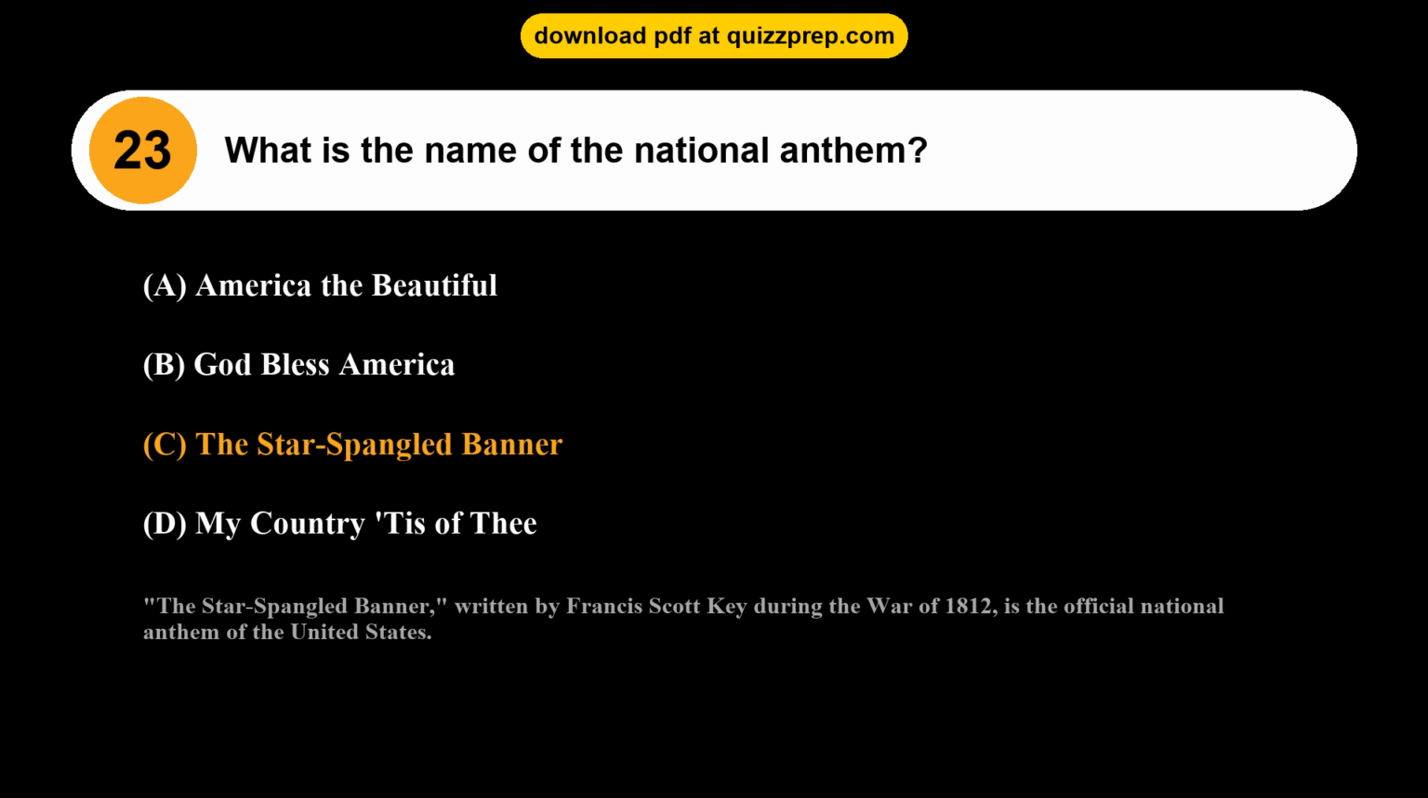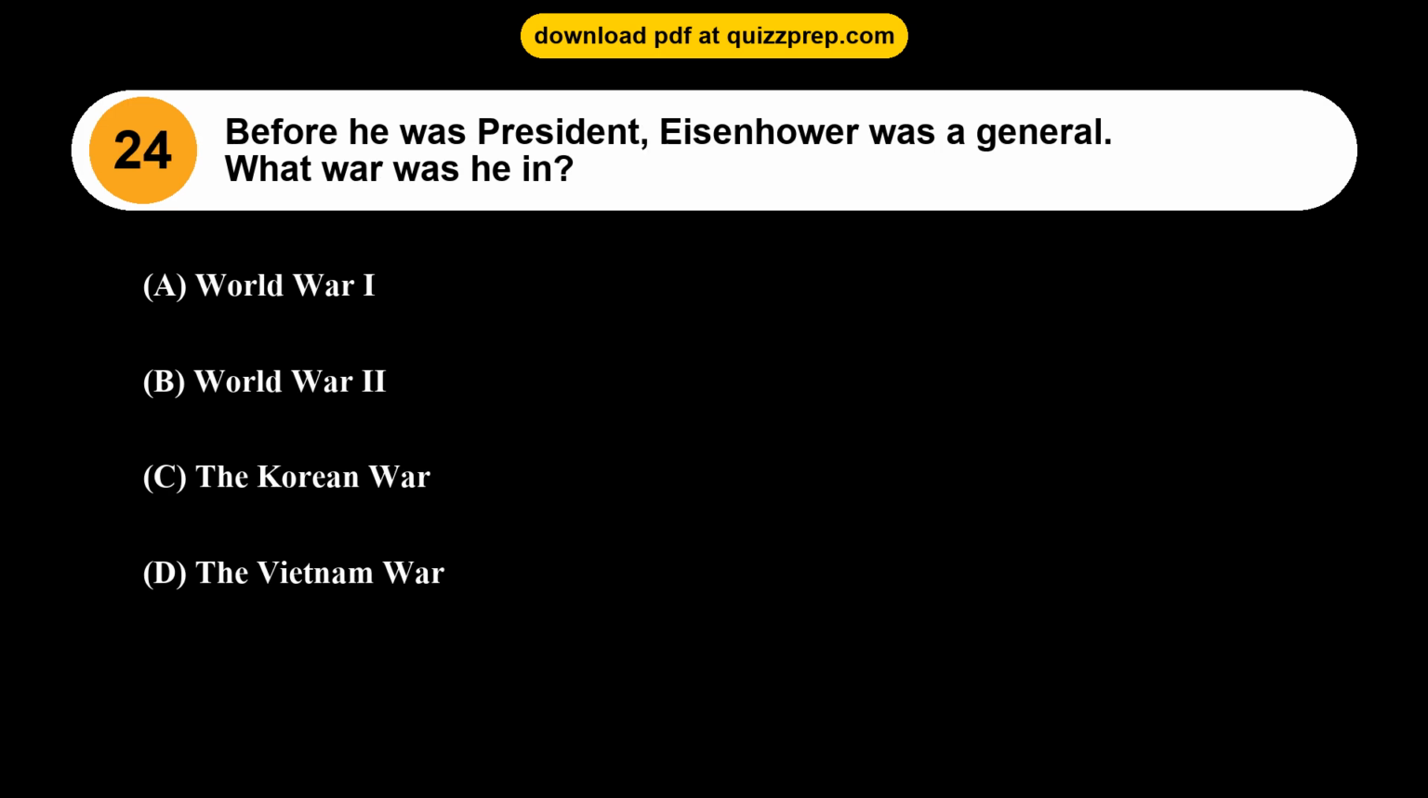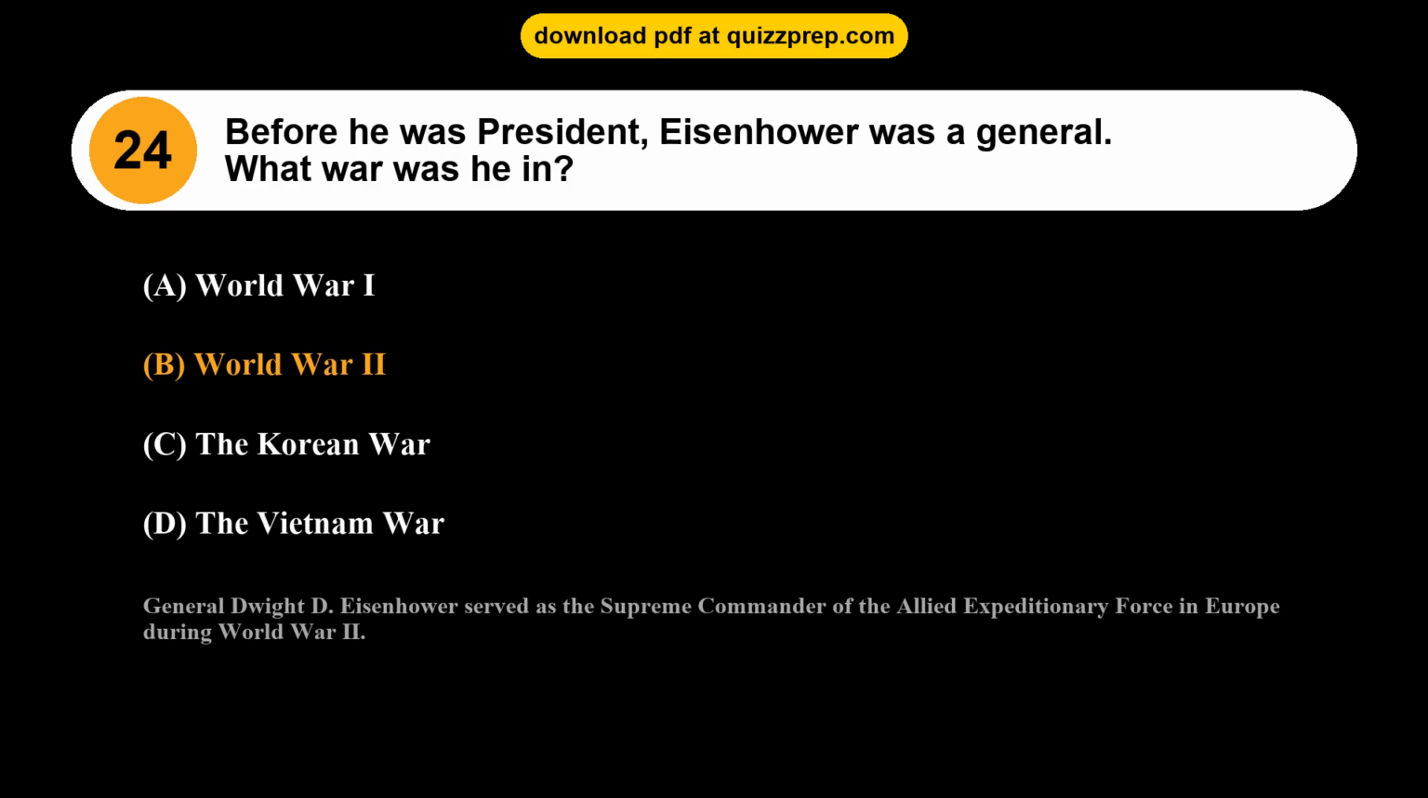United States. Question 24. Before he was president, Eisenhower was a general. What war was he in? Option A, World War I. Option B, World War II. Option C, the Korean War. Option D, the Vietnam War. The correct answer is option B, World War II. General Dwight D. Eisenhower served as the Supreme Commander of the Allied Expeditionary Force in Europe during World War II.